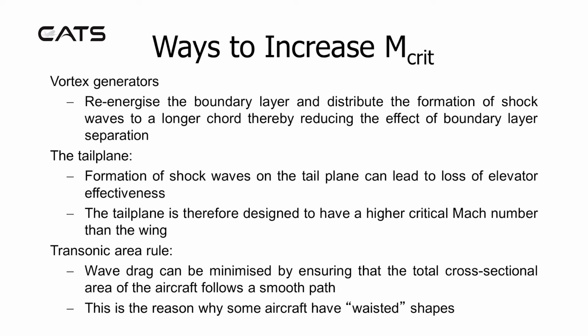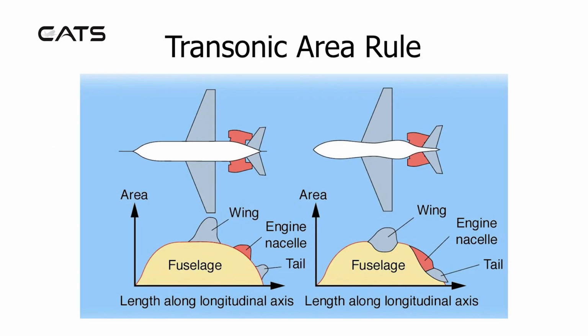The tailplane. Formation of shock waves on the tailplane can lead to loss of elevator effectiveness. The tailplane is therefore designed to have a higher critical Mach number than the wing. Transonic area rule. Wave drag can be minimised by ensuring that the total cross-sectional area of the aircraft follows a smooth path. This is the reason why some aircraft have waisted shapes.